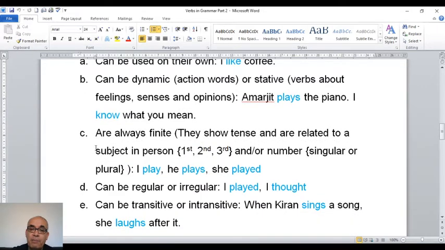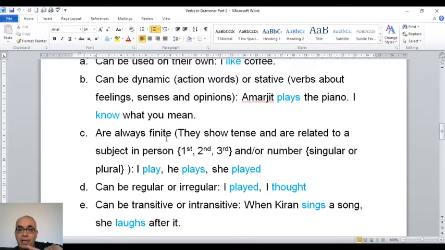Number C. Main verbs are always finite. So what is a finite verb? They show tense and are related to the subject in person and number. So when you say a verb is finite, it means this verb has a tense and you can use it in a sentence. And also a finite verb is joined with the subject in person and number. What is person? As you know, we have first person, second person, third person. First person is I and we.